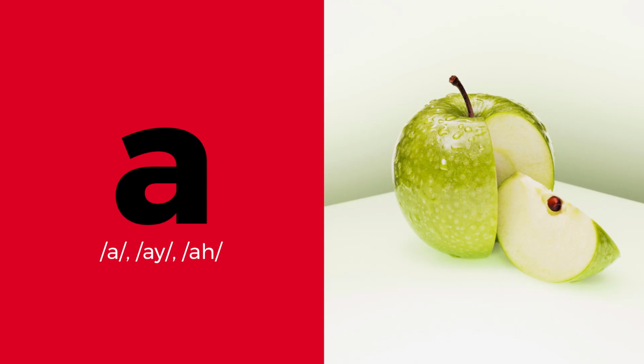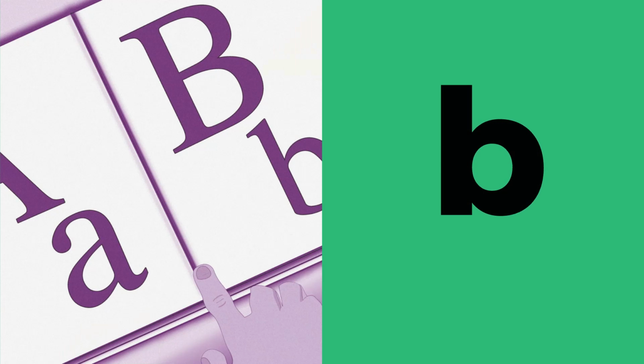This is letter A. This letter has 3 sounds. A. This is letter B. This letter has only 1 sound. B.